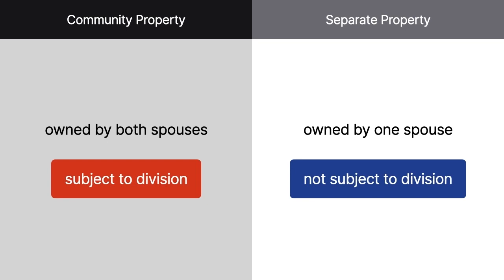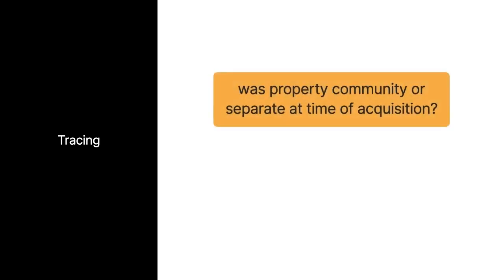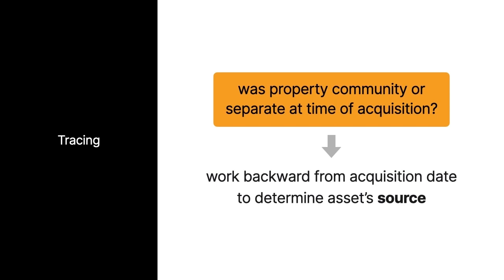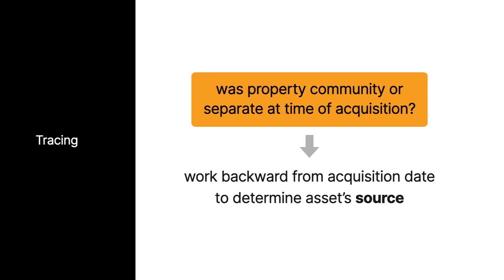Consequently, before making any decision regarding property division, a court must first characterize each asset as either community or separate property. The key question for characterization is whether property was community or separate at the time it was acquired. Tracing answers that question by working backward from the date of acquisition to determine an asset's source. Consequently, tracing is at the heart of the characterization process.